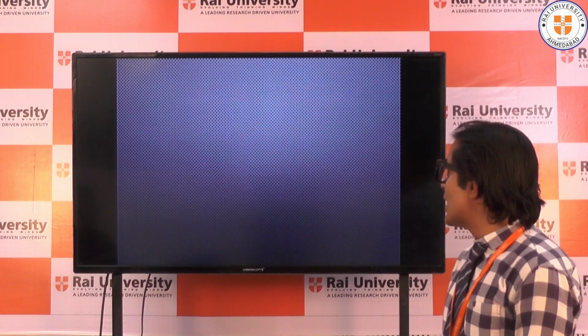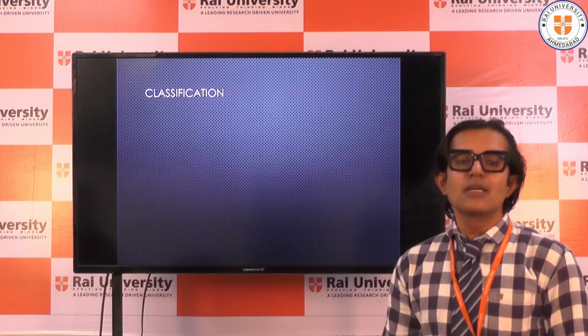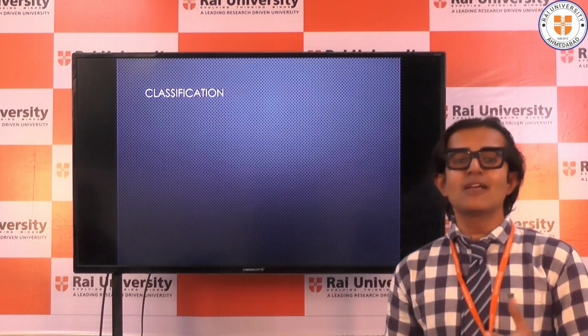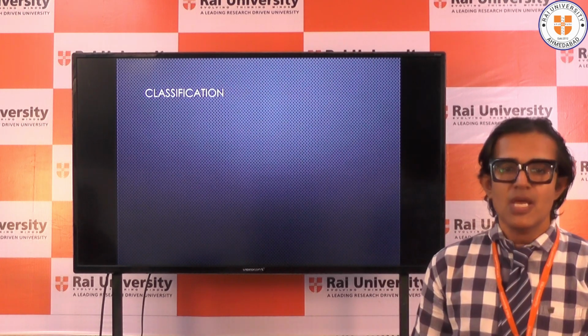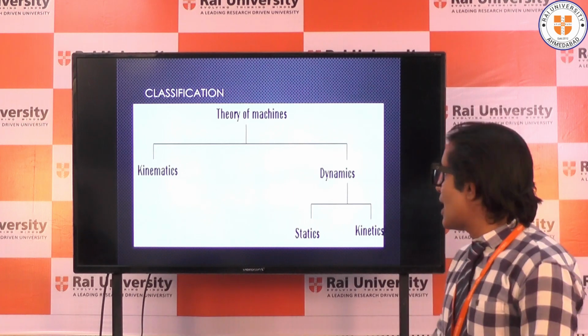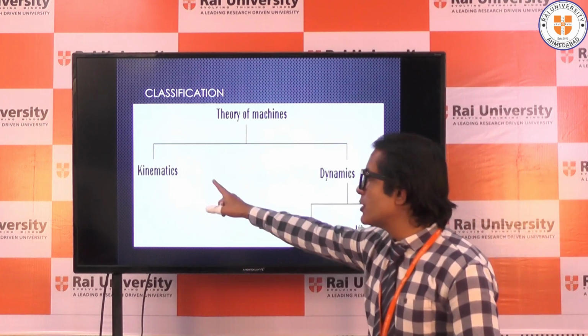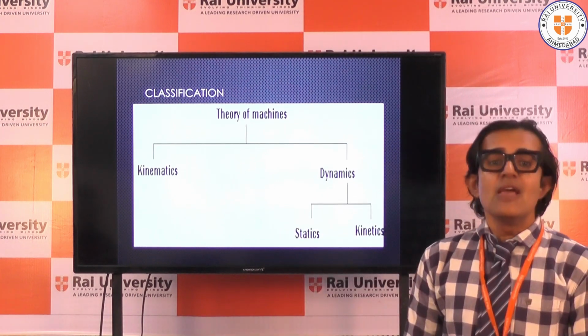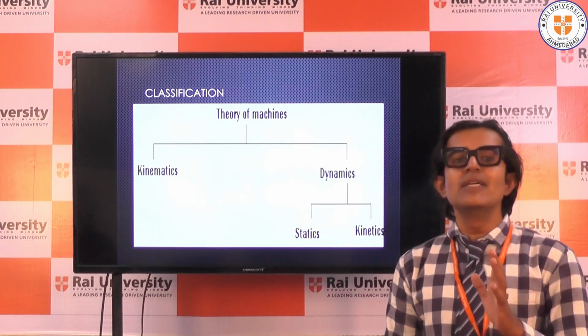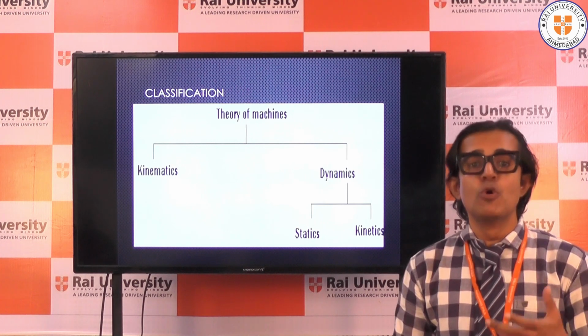Moving further, you can see that the theory of machines is further classified into two main branches. The main branches are kinematics and dynamics. Out of that, we are just going to focus on kinematics. Kinematics, the word itself tells you kine means motion.